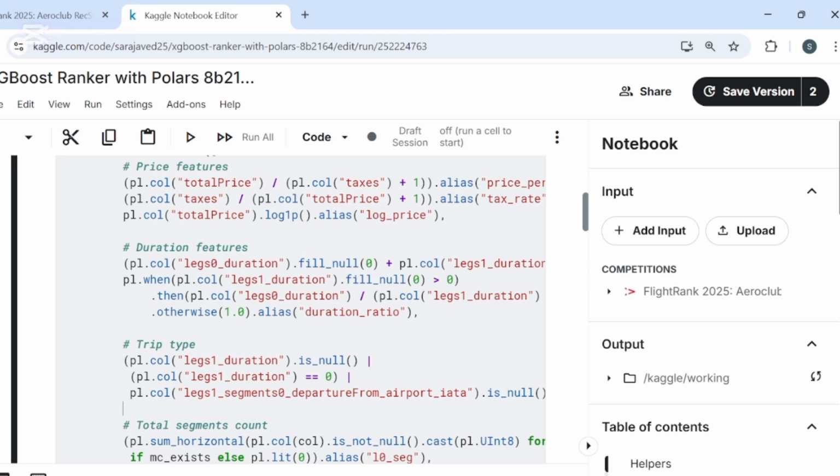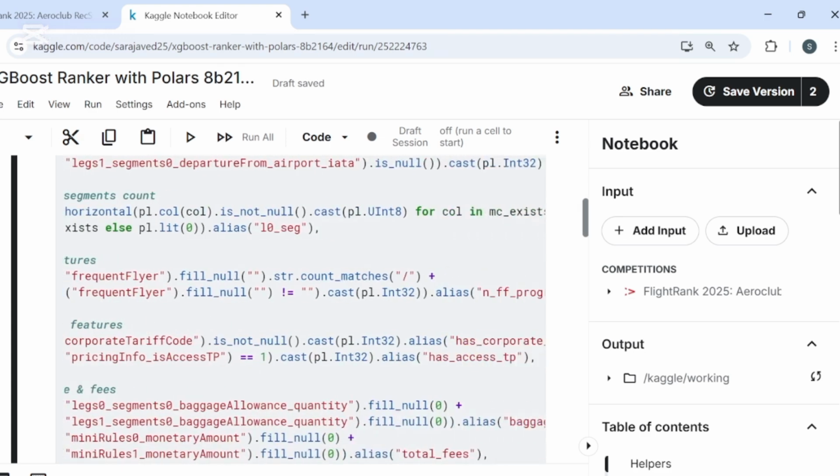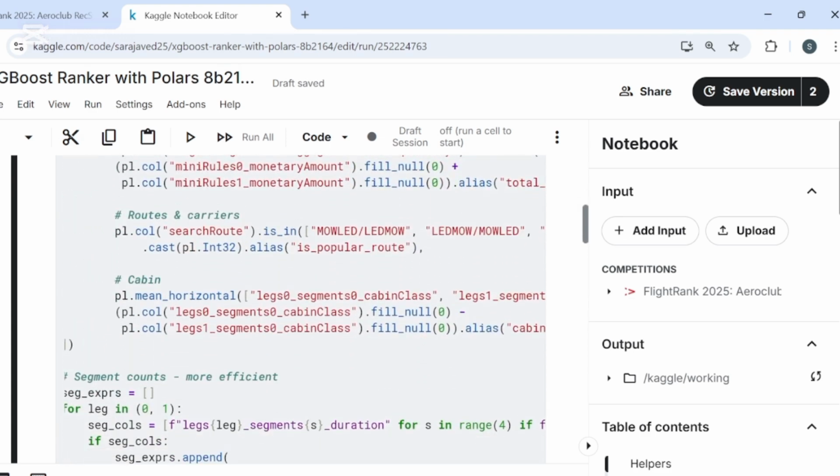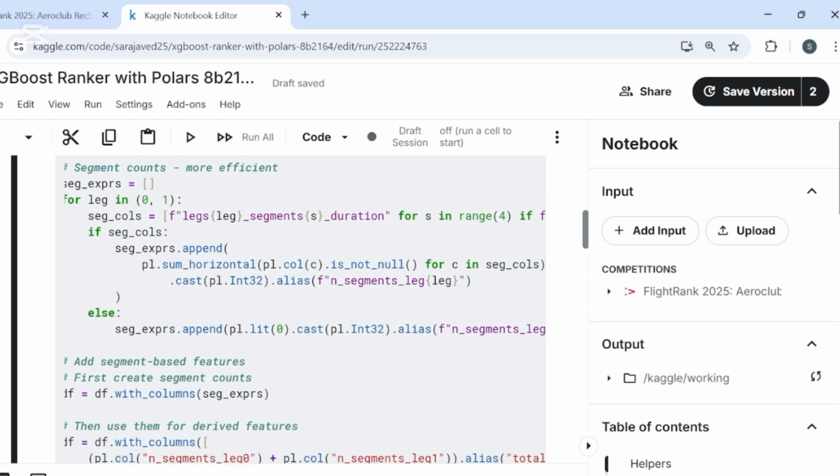This is critical for a ranking problem. We use rank over ranker_id to calculate the rank of each flight's price and duration within its own search group. This tells the model if a flight is the first cheapest, fifth cheapest for that specific search. We create powerful binary flags like is_cheapest and is_min_segment. We also do something clever by finding the price of the cheapest direct flight in each group and then creating a feature called is_direct_cheapest. This is a very strong signal for business travelers.